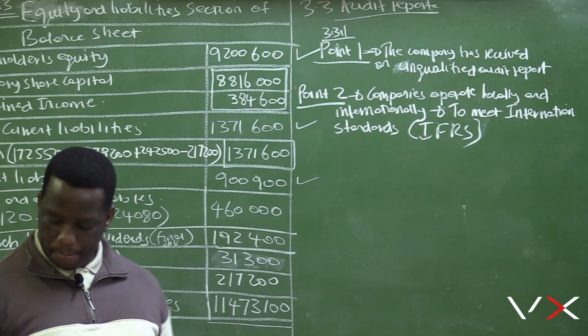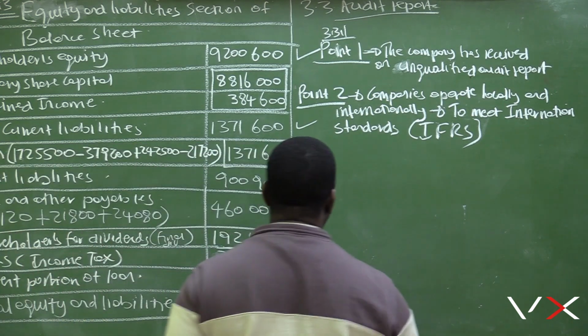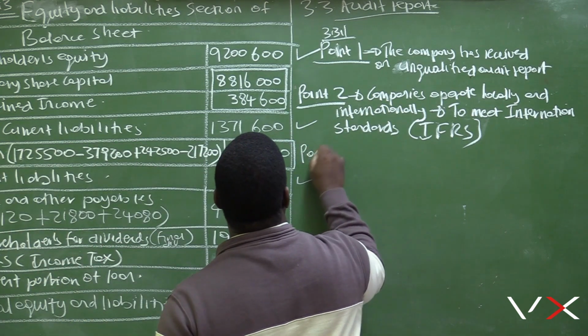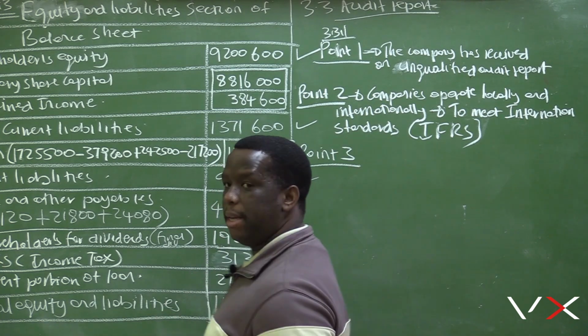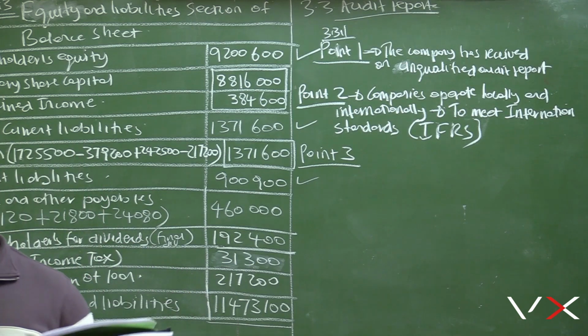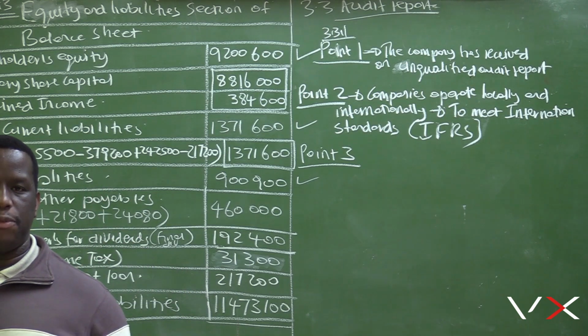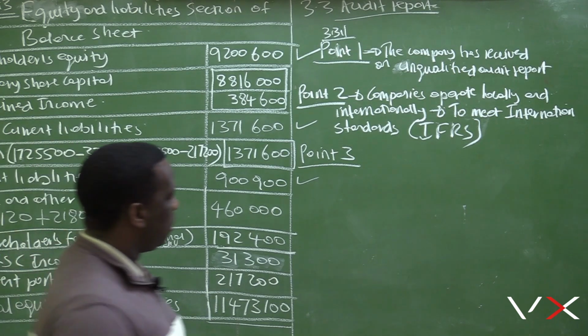So point 3, why did the auditors mention point 3? Let's read point 3. We are independent of the company. Why are they saying this point?